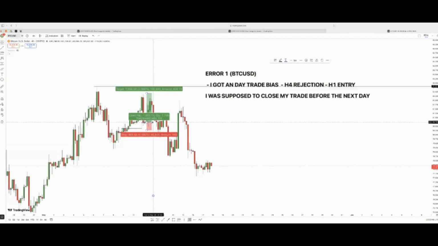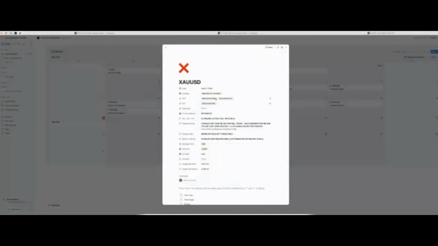To be honest with you, this messed with my mind, and this was my first trade for the week. I saw this winning trade turn into a losing trade. Our second trade is this gold sell.